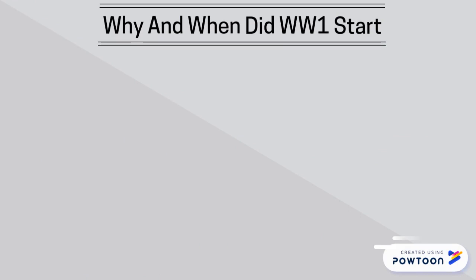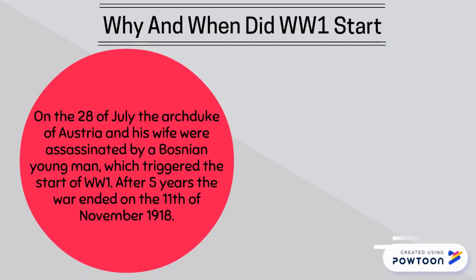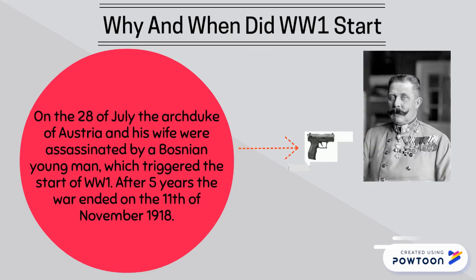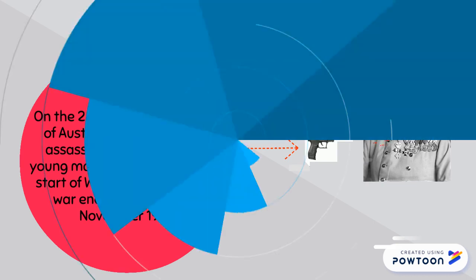Why and when did World War I start? On the 28th of July, the Archduke of Austria and his wife were assassinated by a Bosnian young man, which triggered the start of World War I. After 5 years, the war ended on the 11th of November 1918.